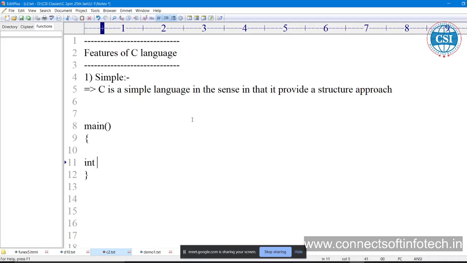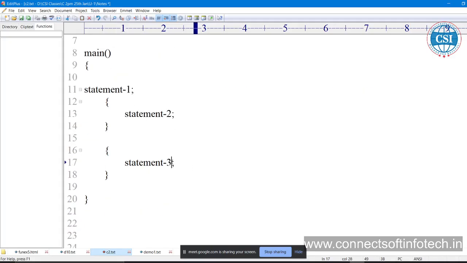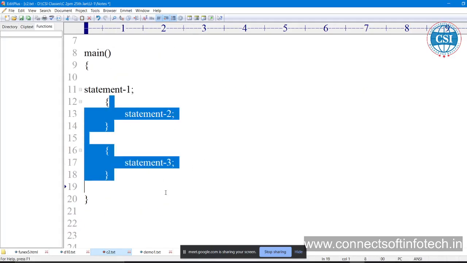Then we can write some block of code, or you can say statements. We can write statement 1, statement 2. Again we can use a block here. It depends on you how many blocks you want to use. Statement 2, that is also the same; the problem is divided into parts. This is one part, and we can use another part. We can write in this block, this block, this block. These are the parts.